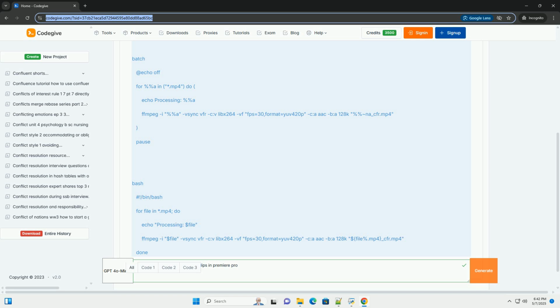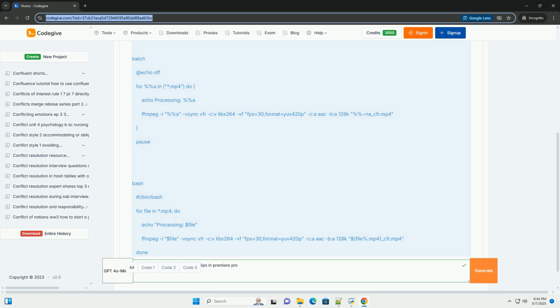3. QuickTime Player, macOS. Open the video file in QuickTime Player. Press Command+I, or go to Window, Show Movie Inspector. Look at the Format section. While not always explicit, it might display a range of frame rates. A significant range, for example 29.5 to 30.5 fps, is a strong indicator of VFR.